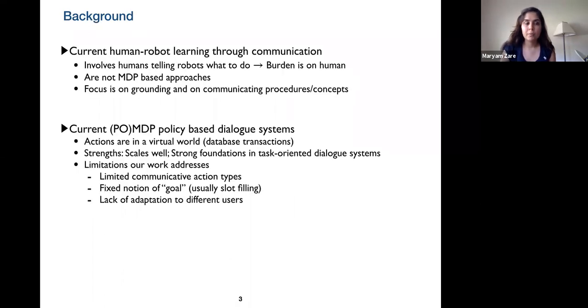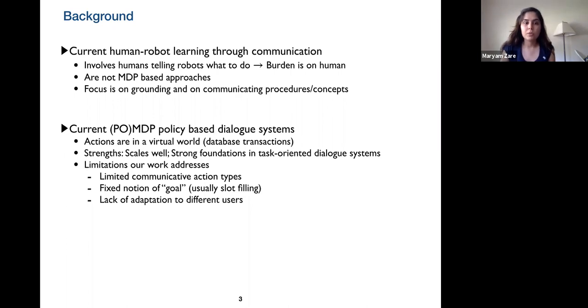To cover the background work, the current work on human-robot interaction that learns through communication usually involves a human telling the robot what to do, so the burden is usually on the human. And also these approaches are not MDP-based, and the focus is mainly on grounding or communicating procedures or concepts.